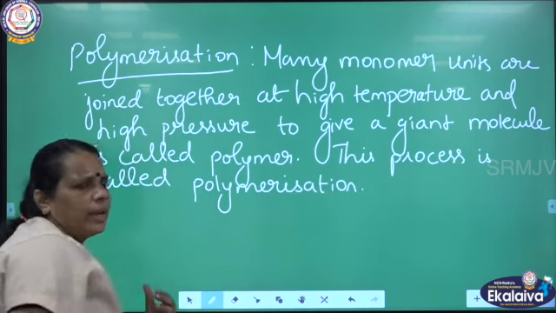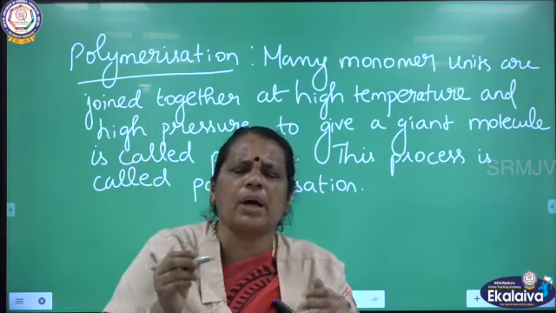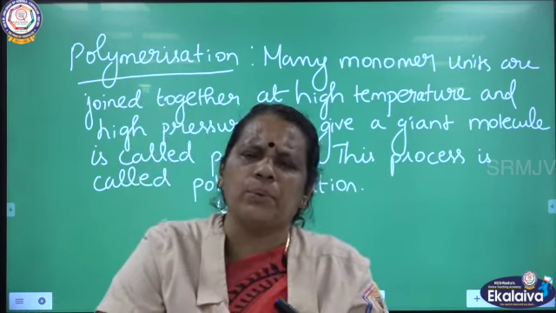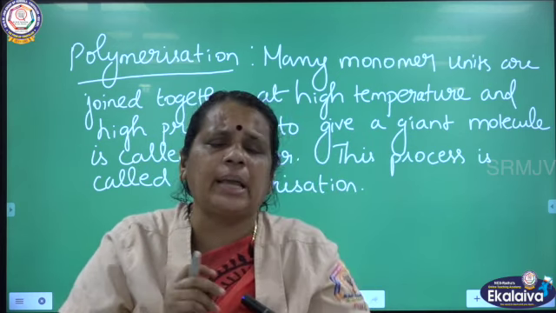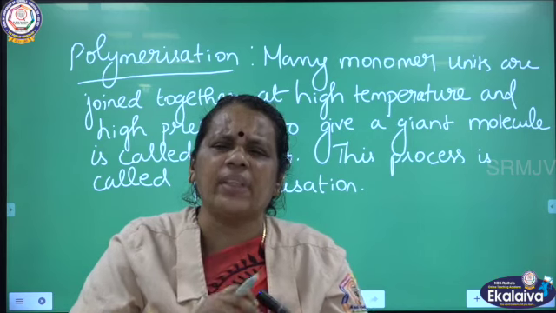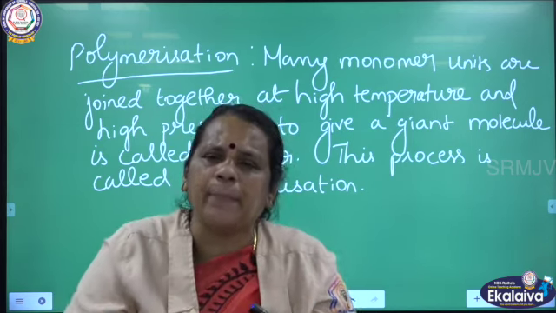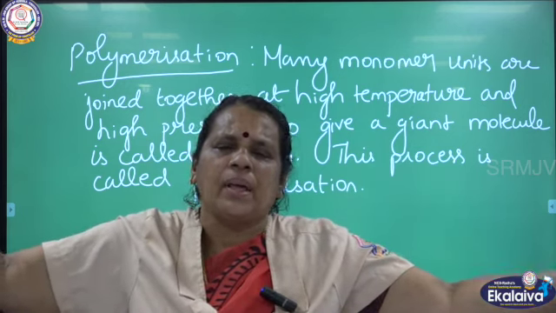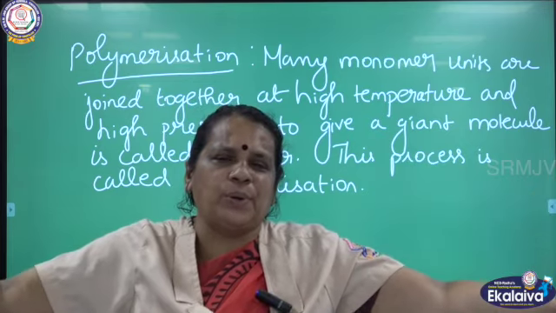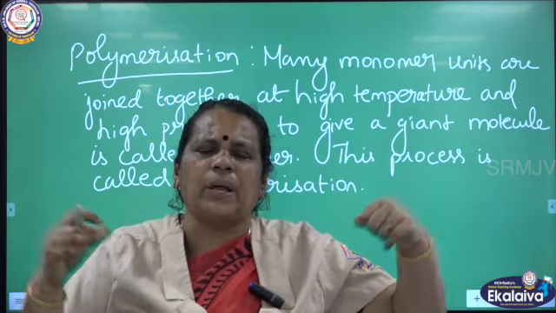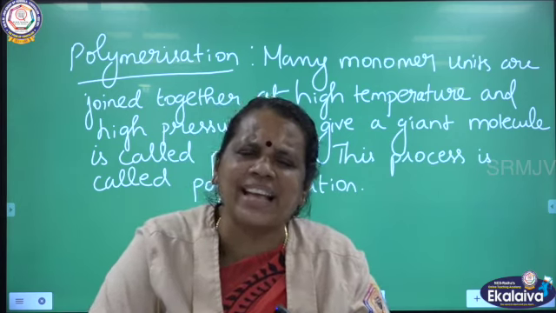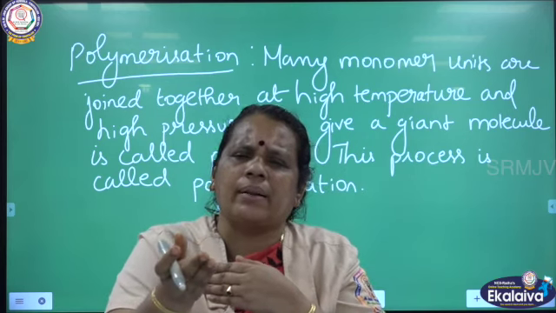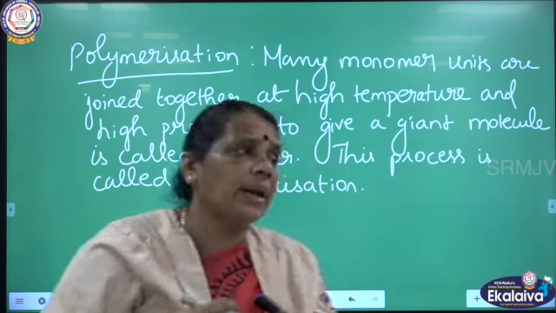So, I am going to explain now polymerization. What is polymerization? It is a process where many monomer units are joined together at high temperature and high pressure. What is the condition of the reaction? At high temperature and high pressure, many monomers are joined together. I am getting a large compound, I can call it a giant molecule. We call this process polymerization, and the product formed is known as polymer.